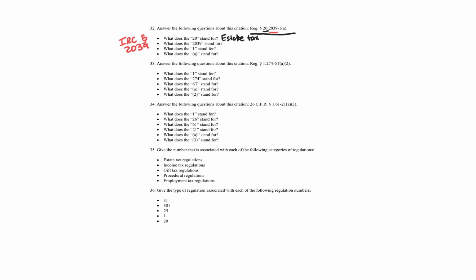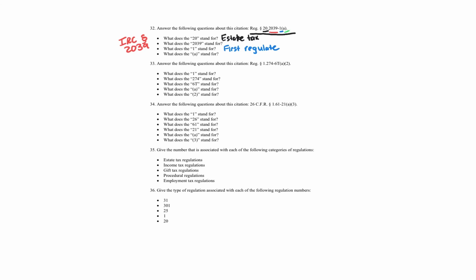All right, let's change around our font. Let's go blue. The blue deals with the number 1. What does the number 1 deal with? That is the first regulation in the section 2039 area of regulations, estate tax regulations. And then finally, let's change up our font. Let's do green.